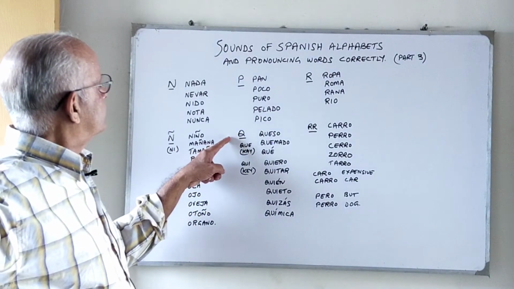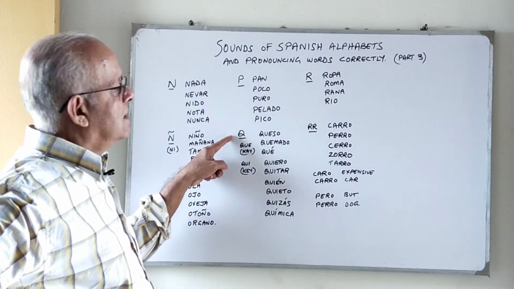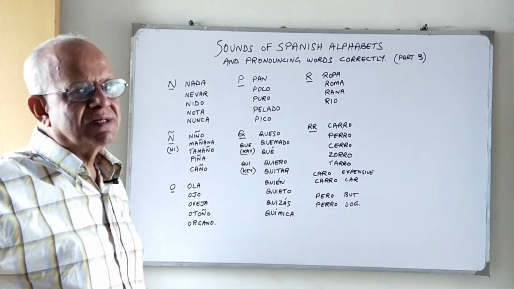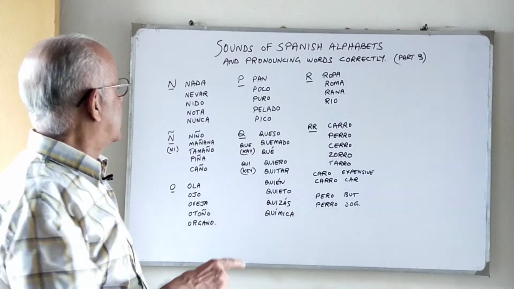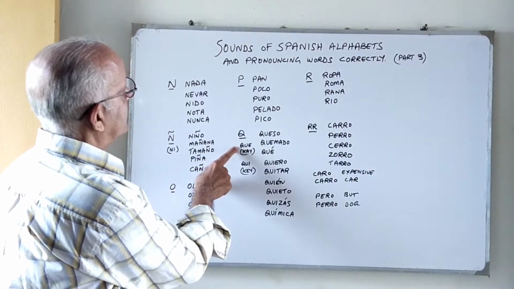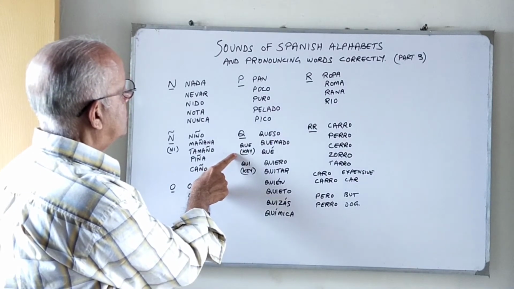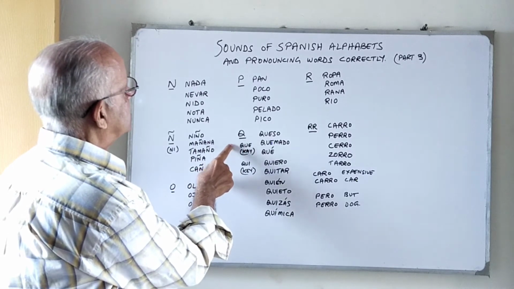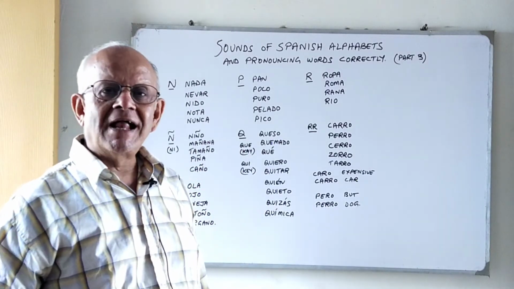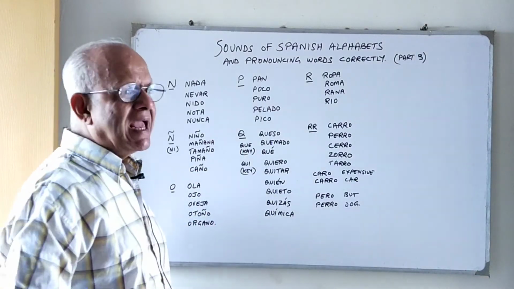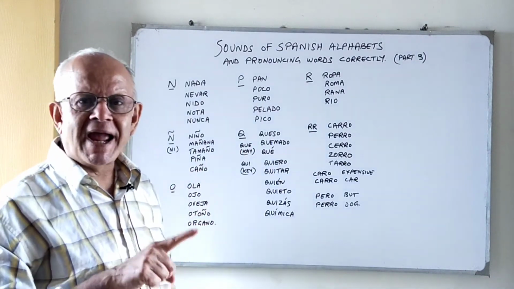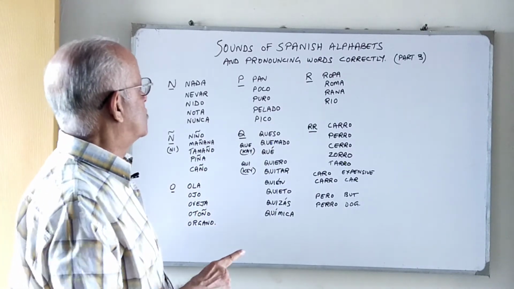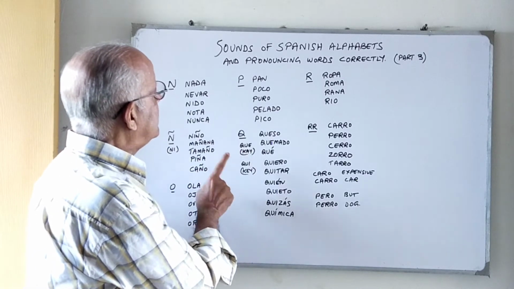Now we have the Q. Again, the Q depends upon the alphabets that follow it. Okay, so pay attention to this carefully. QUE has a K sound, and QUI has a key sound. Now please note here there's an exception to the rule of pronouncing each alphabet in the Spanish word. QUE will not be pronounced que, and QUI will not be pronounced qui. This is an exception to the rule. So it's ke and ki.